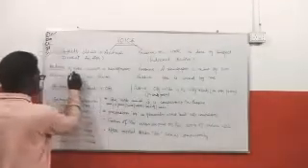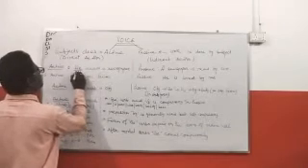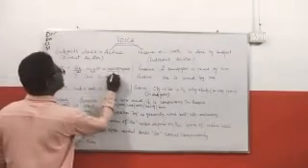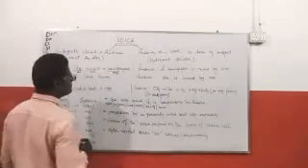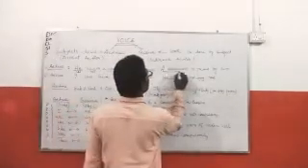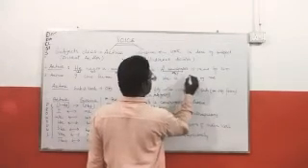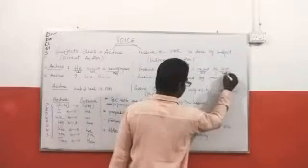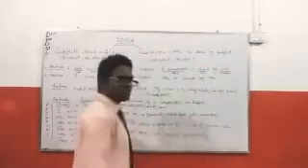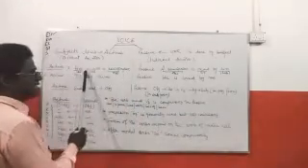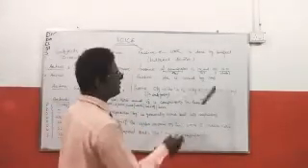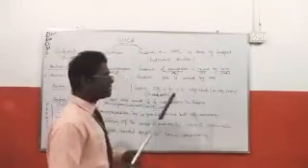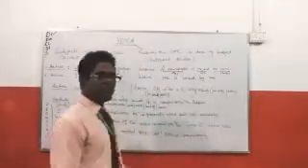You can see this one is the subject, this one is the verb, and this one is what? Object. Here you can see the object comes first. Then the verb is there, then the subject is also there, but it has changed its form. The subject was he, and changed its form to him. That means the subject comes here, but takes the form of the object. The subject is in the objective form.